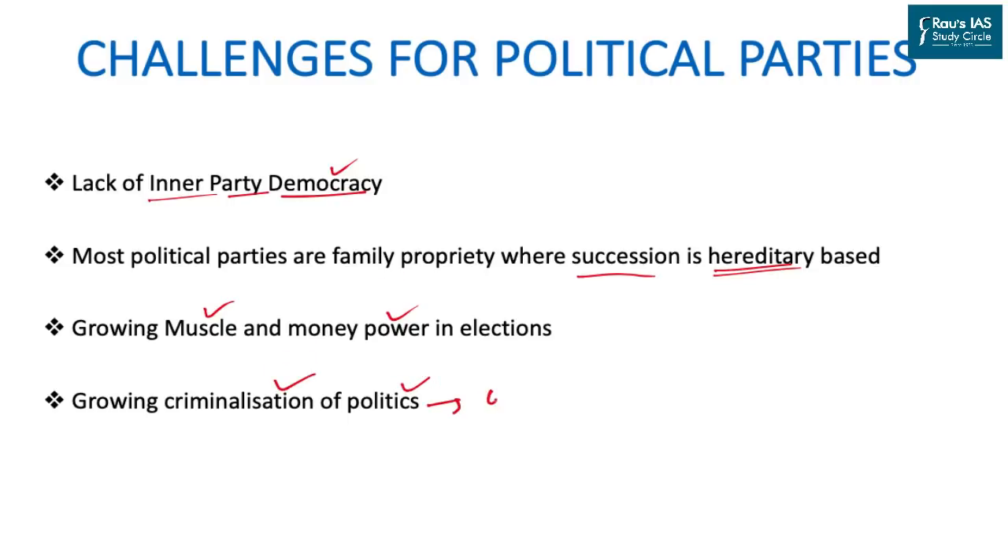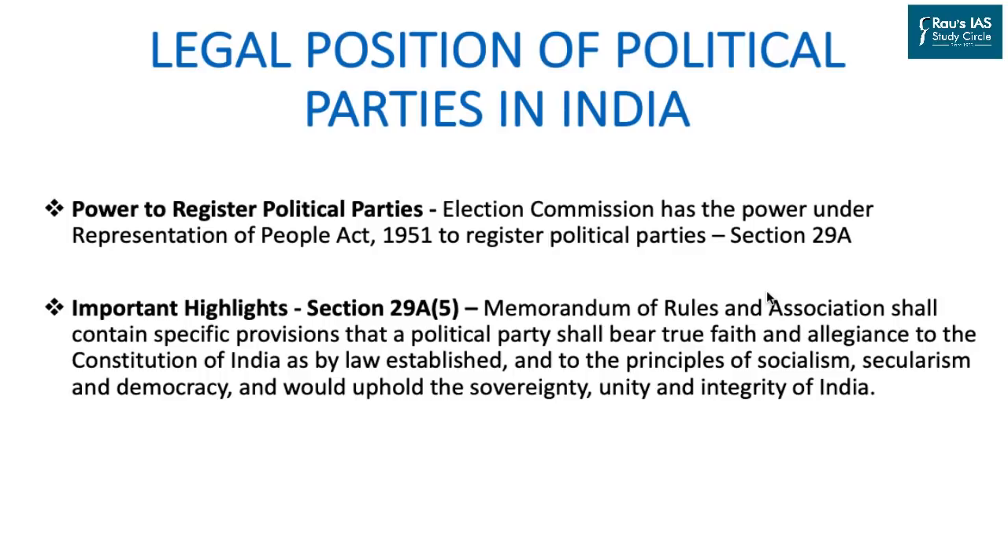Here, the best example could be taken from the state of Uttar Pradesh, where the highest number of political crimes are committed. Now, let us look into the legal position of political parties in India. Well, as per the Representation of the People Act 1951, the Election Commission of India has the power to register a political party, but it does not have the power to deregister a political party.